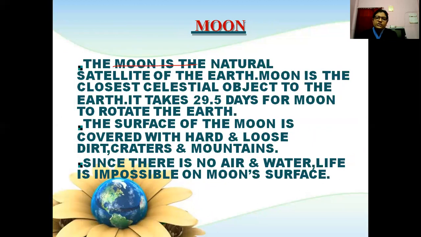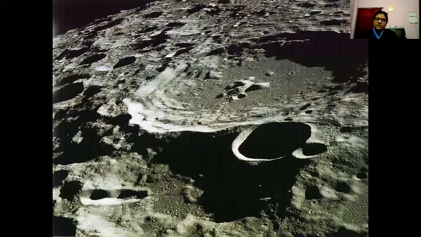Moon. The moon is the natural satellite of the Earth. Moon is the closest celestial object to the Earth. It takes 29.5 days for the moon to rotate around the Earth. The surface of the moon is covered with hard and loose dirt, craters and mountains. Since there is no air or water, life is impossible on the moon's surface.